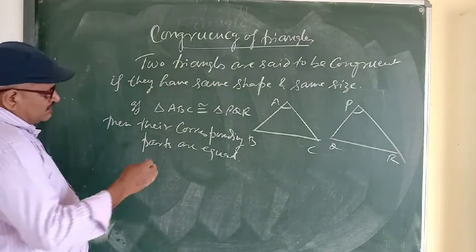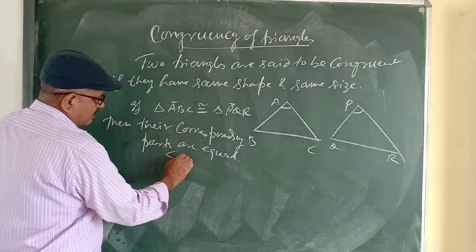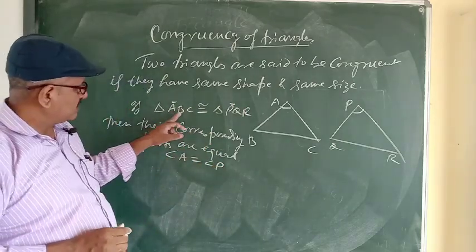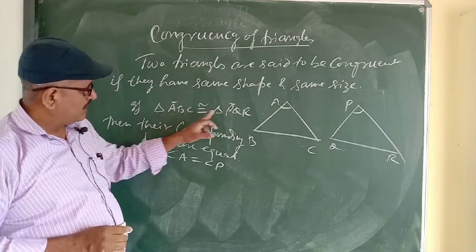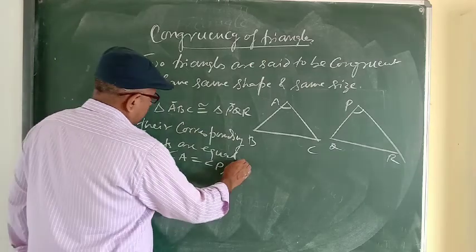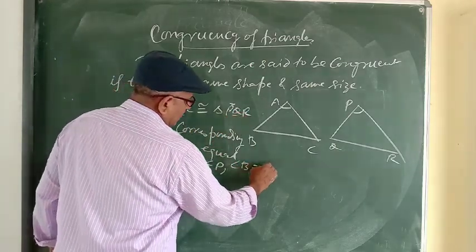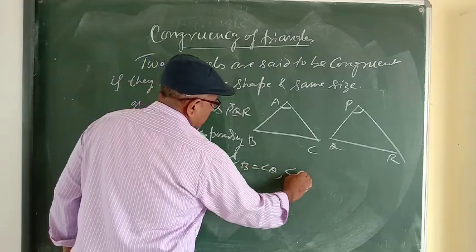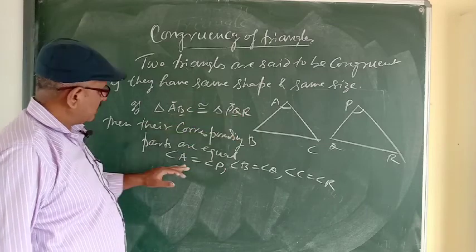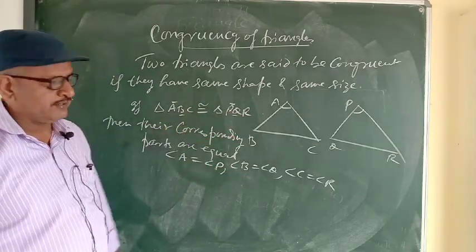So what are the corresponding parts? Angle A and angle P will be equal. The name of the triangle ABC starts from A and PQR starts from P. Angle B will be equal to angle Q, and angle C equal to angle R. These are corresponding angles according to the name of the triangle.